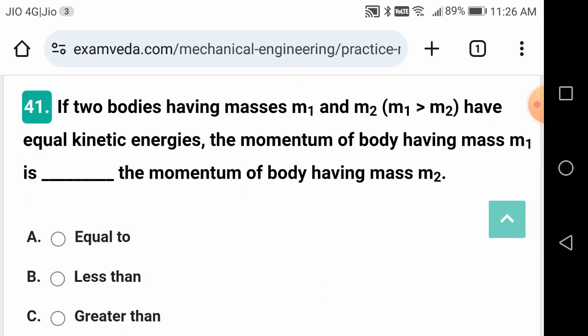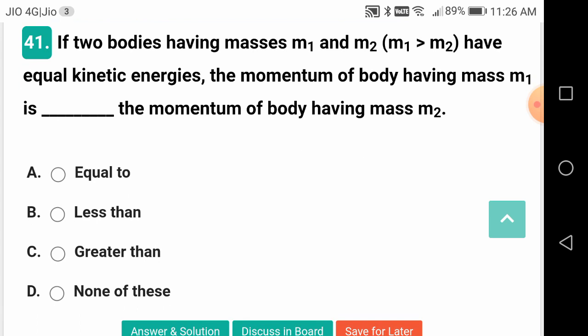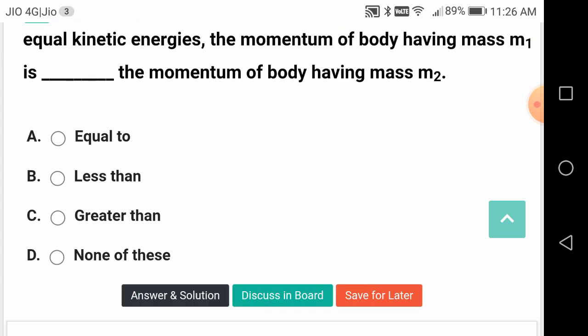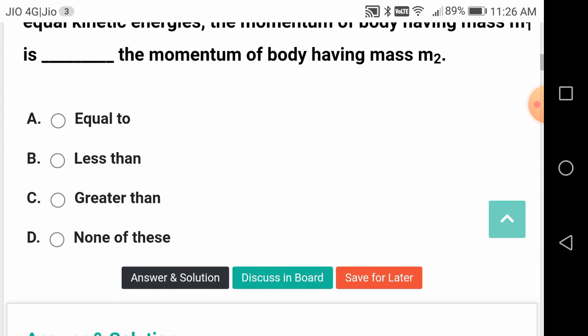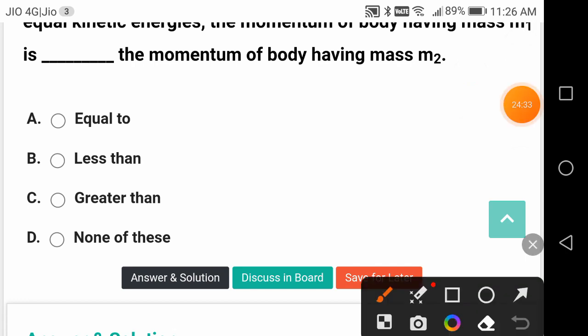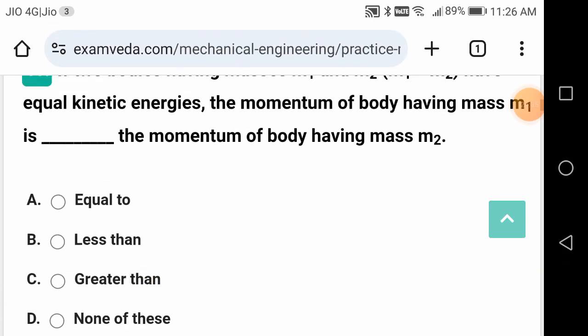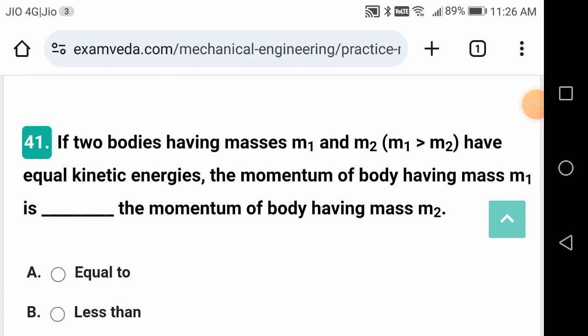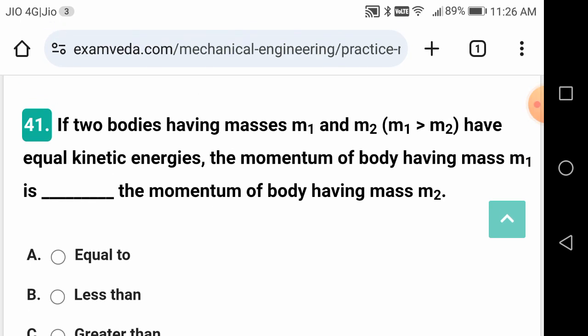If two bodies having masses m1 and m2 have equal kinetic energies, the momentum of the body having m1 is dash the momentum of the body having m2. Greater than. Momentum is equal to mass into velocity, right? So m1 is greater than m2. So let us check the answer once again.